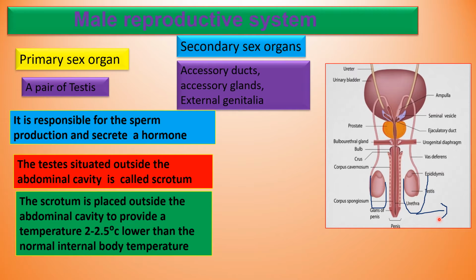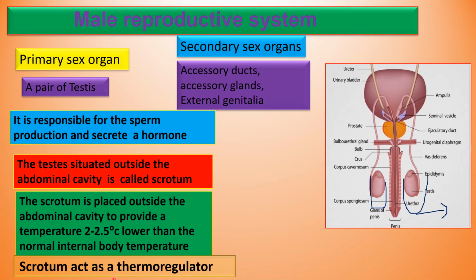That's why, when gametogenesis occurs in the male reproductive system, the sperm cells are produced at a favorable temperature. The scrotum is placed outside the abdominal cavity to provide a temperature 2 to 2.5 degrees lower than the normal body temperature. So a cooler temperature is important for sperm production.